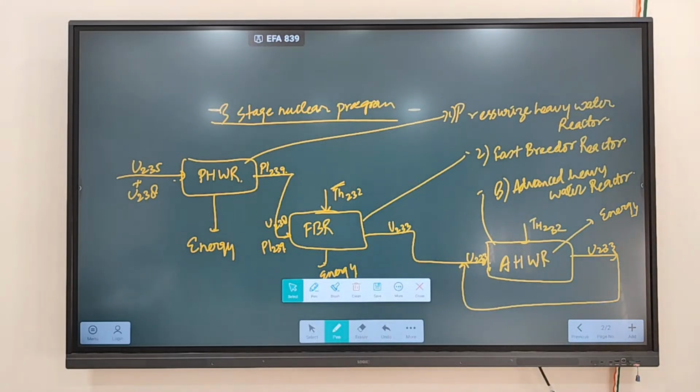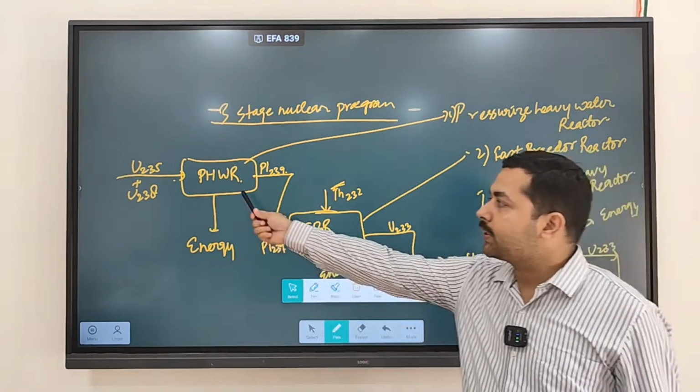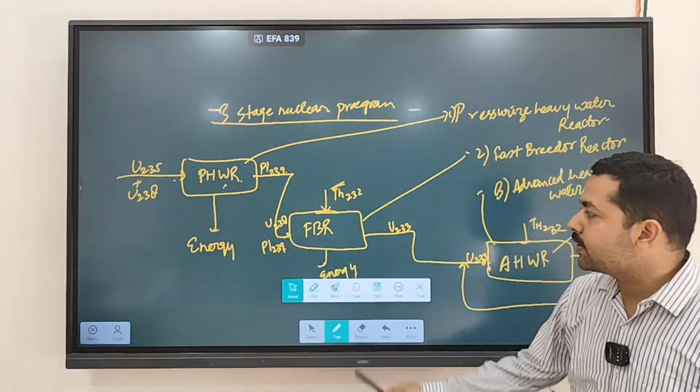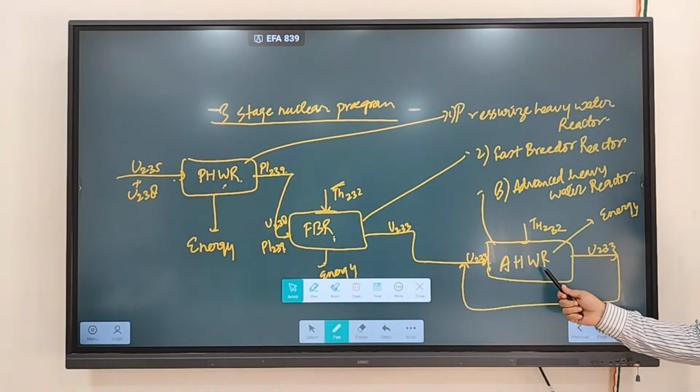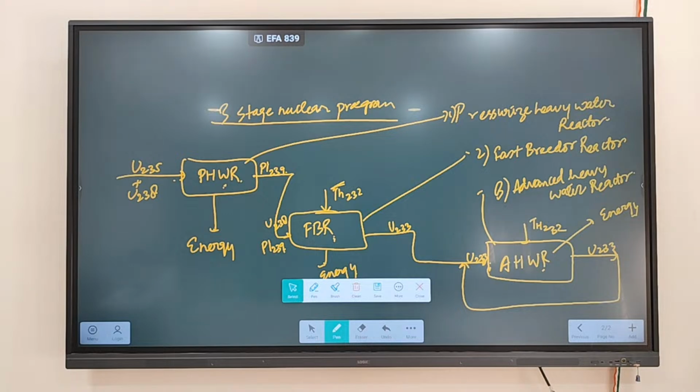These are the three-stage nuclear program of India. In the first stage, we are using which type of reactor? Pressurized heavy water reactor. In the second stage? Fast breeder reactor. And in the third stage, AHWR, that is advanced heavy water reactor, we are using. So these are the three stages of the nuclear program.